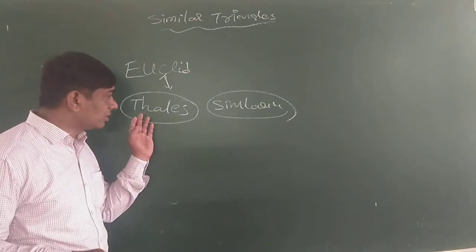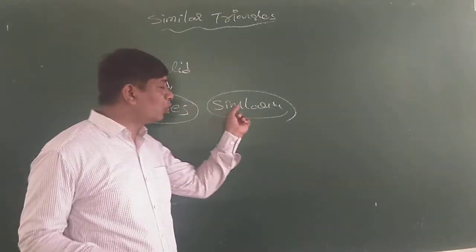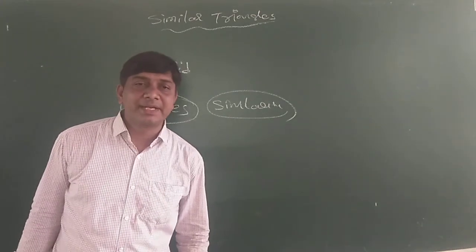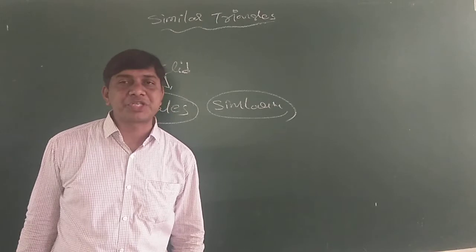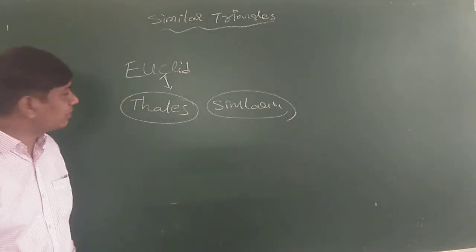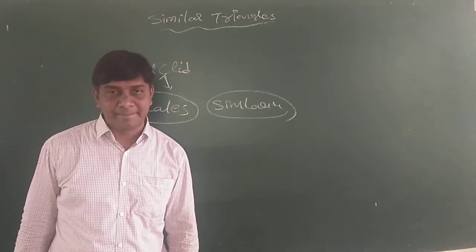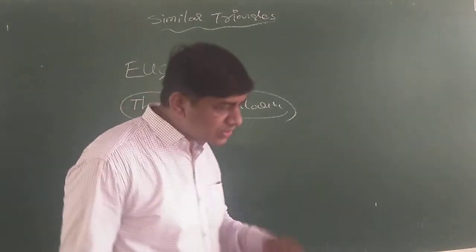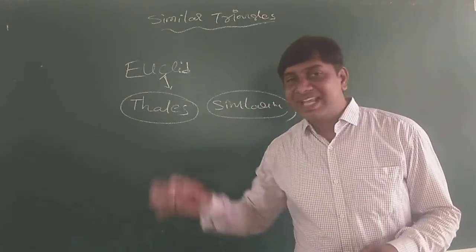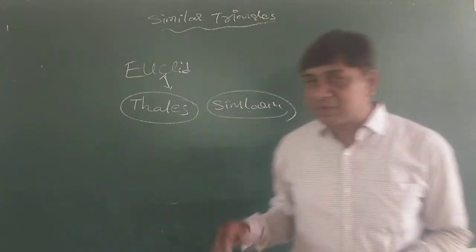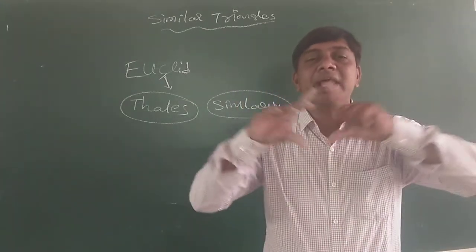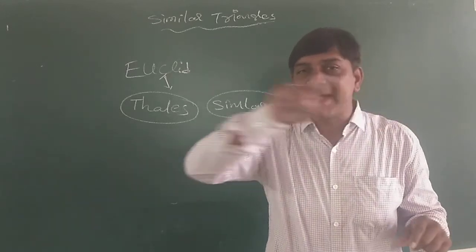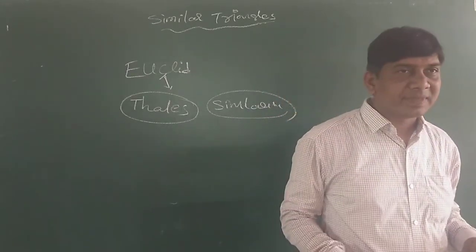So Thales was the mathematician who used the similarity definitions and proved a theorem called the basic proportionality theorem. This is also known as Thales theorem. What is the basic proportionality theorem? He proved one statement. What is the statement? In any triangle, if a line is drawn parallel to one side,